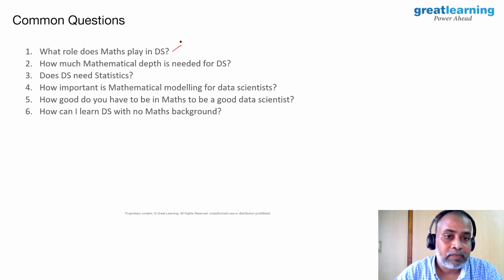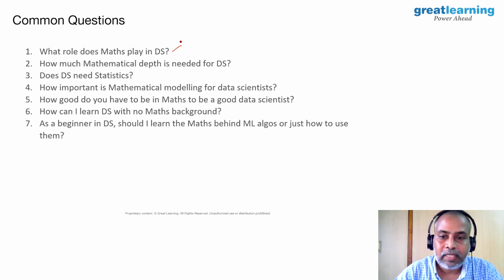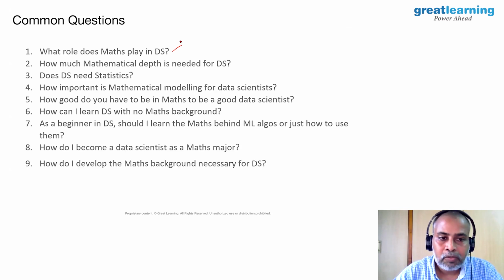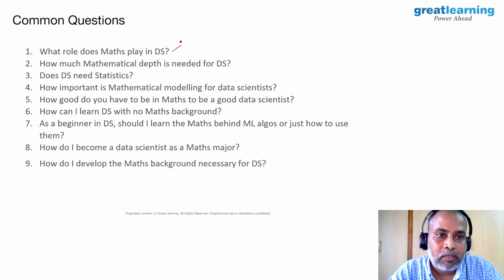And by the way, this is a question we often hear from many people. As a beginner in data science, should I learn the math behind ML algorithms or just how to use the underlying techniques? How do I become a data scientist if I'm already a math major? How do I develop the math background which is needed to succeed in data science? These are common questions that majority of aspiring data scientists ask.